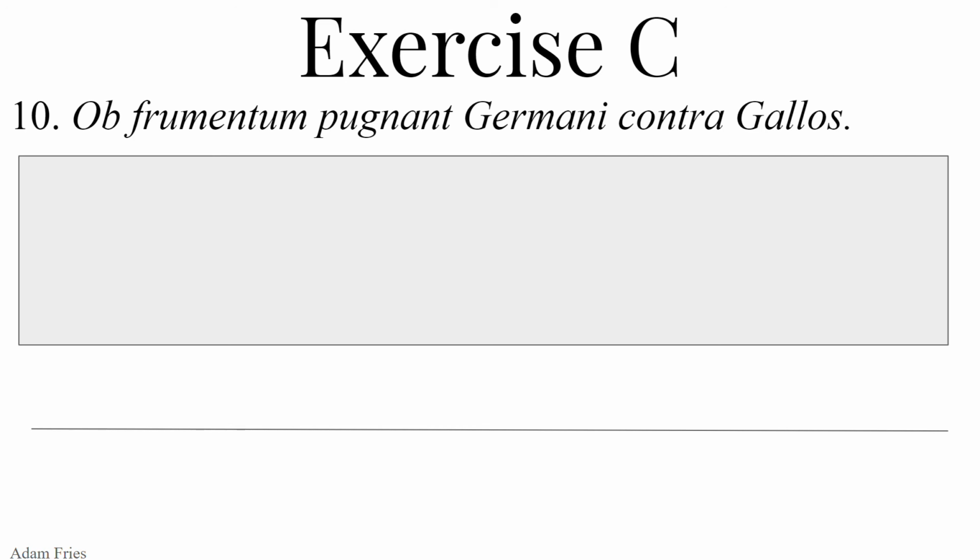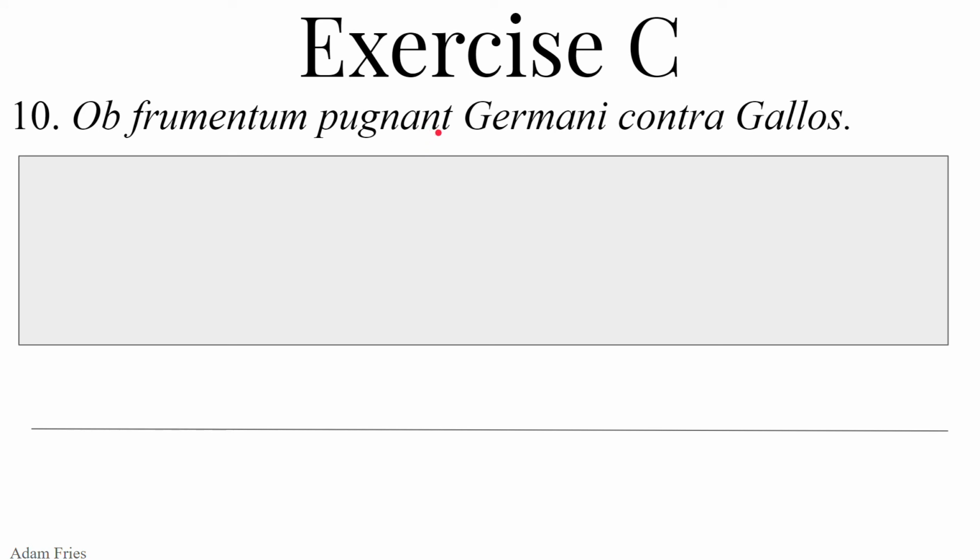Ob and propter take the accusative to mean because of or on account of. So ob, on account of frumentum, frumentum neuter. This could be the nominative. It's not nominative. It's going to be the accusative because it goes with this preposition that takes the accusative. On account of grain, because of grain, for the reason of grain.